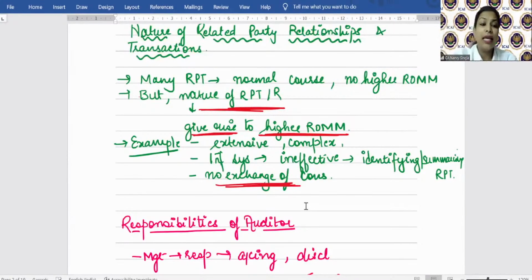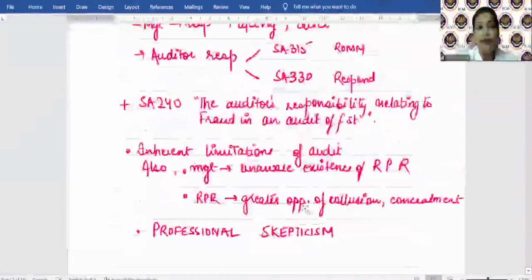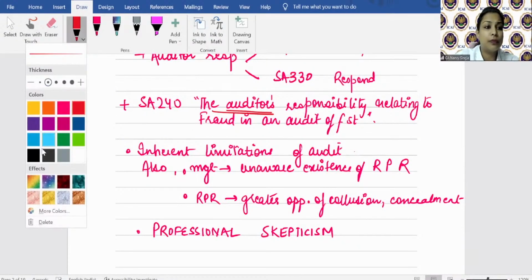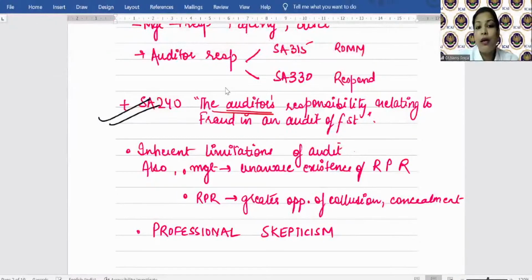Further, students, there is SA 240. What is the name of SA 240? The auditor's responsibility relating to fraud in an audit of financial statements.